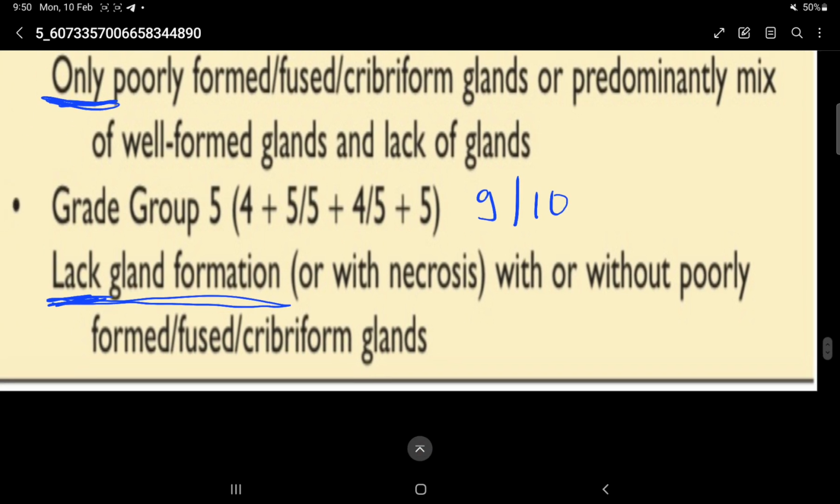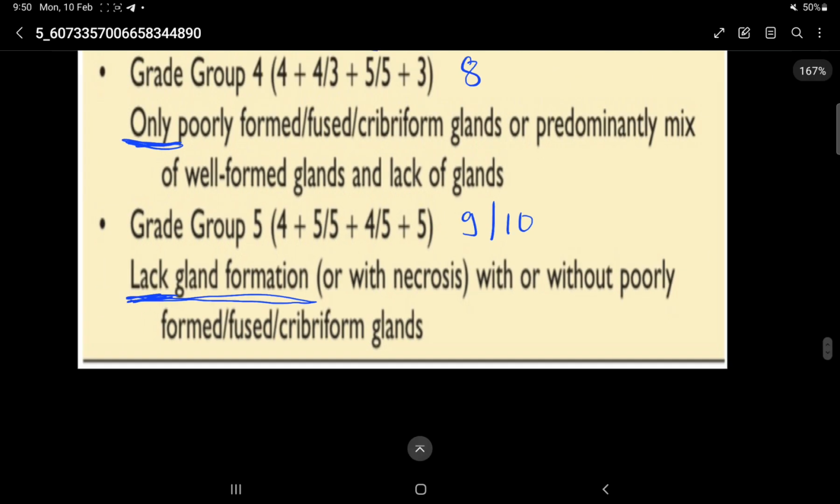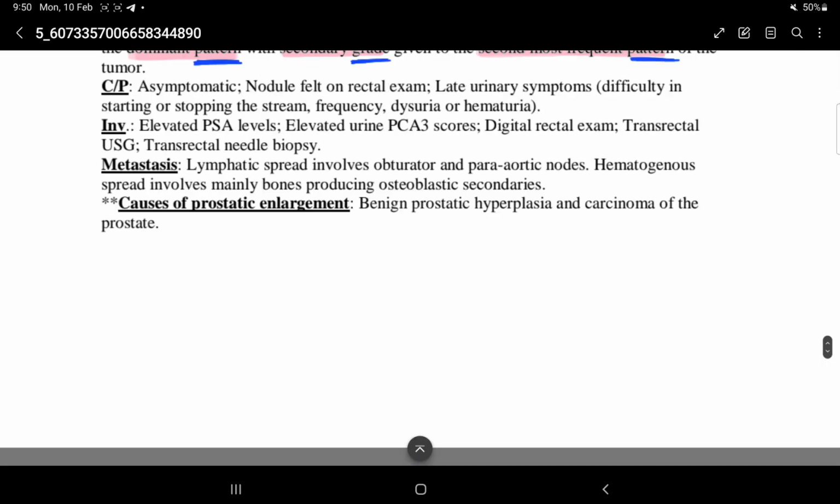Grade group 5 has a score of 9 or 10, that is 4 plus 5, 5 plus 4, or 5 plus 5. They lack gland formation with or without poorly formed fused or cribriform glands. This is about prostatic adenocarcinoma.